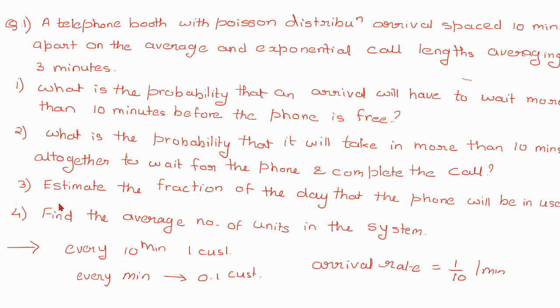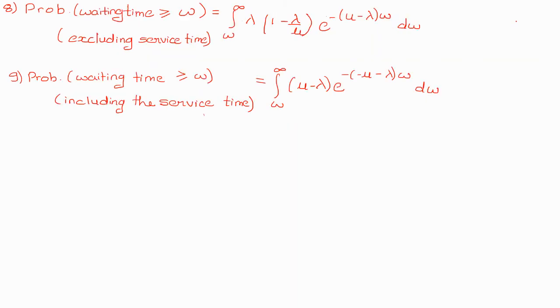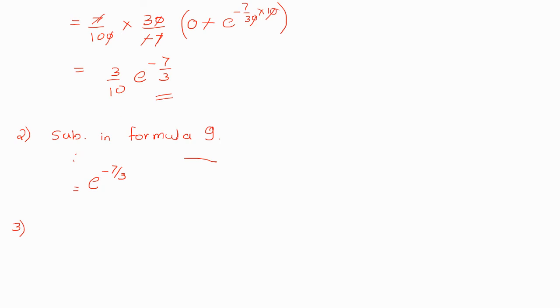The phone is my server, since making a call is a service. So we have the formula for this, the very first formula: probability that the customer has to wait, or the server is busy, is given by lambda by mu, which is equal to rho. We know the lambda value and the mu value. So for the third question, what we need to calculate is the probability that the server is busy.